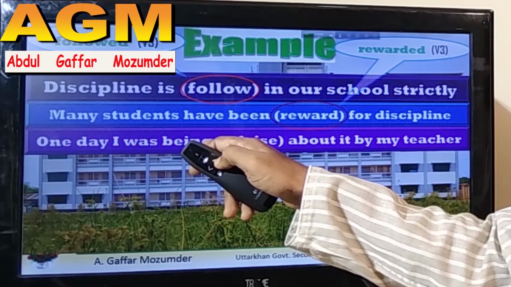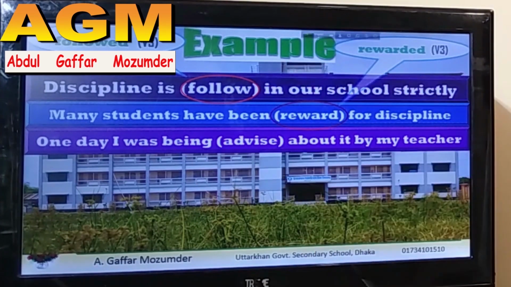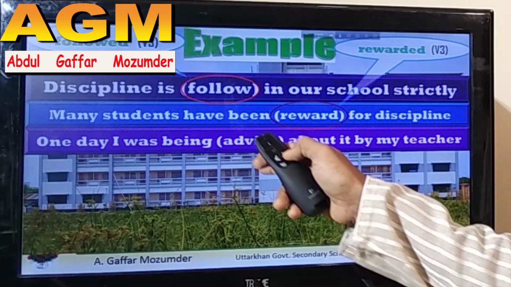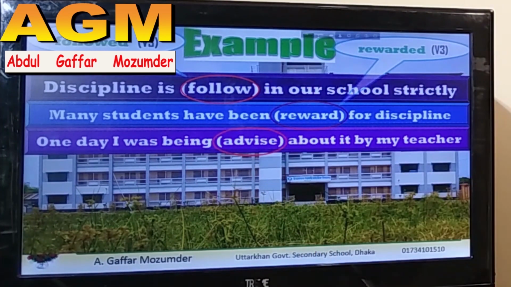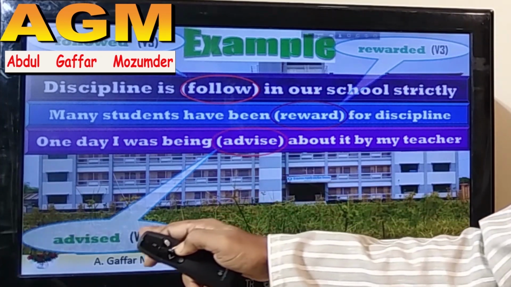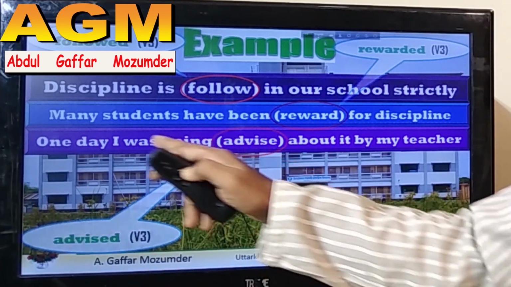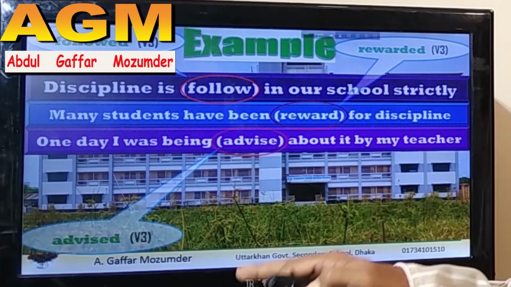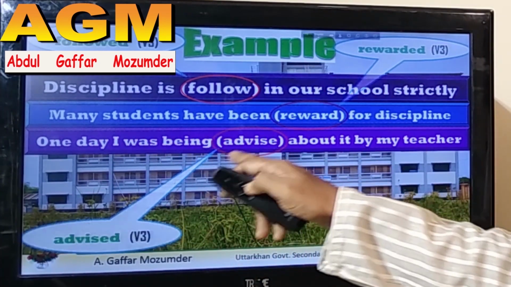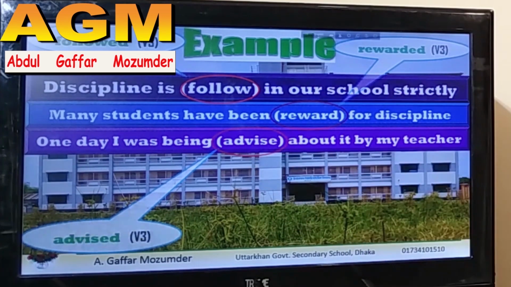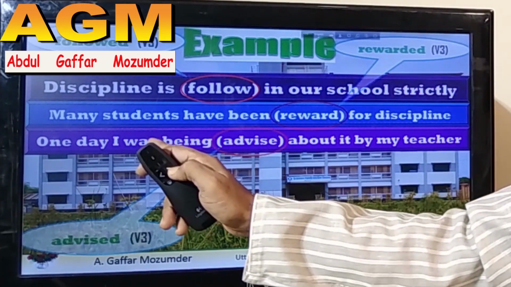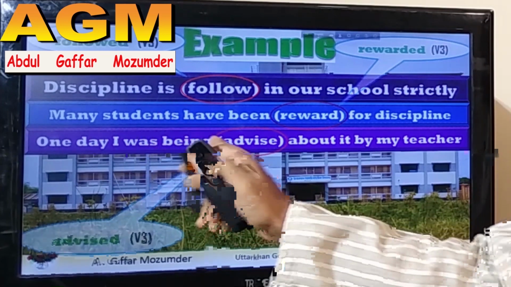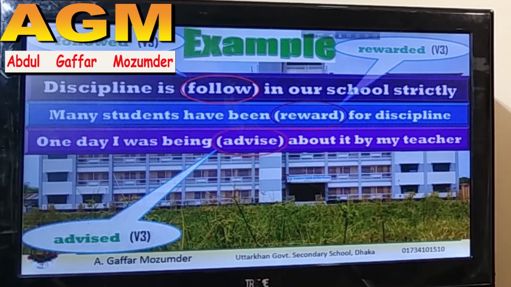Was being has come, now it is also correct. So what should I write here? Advise. Okay, advised, V3. One day I was advised, this is correct. One day I was being advised, this is also correct here. Single was is a be verb, was being is also a be verb.